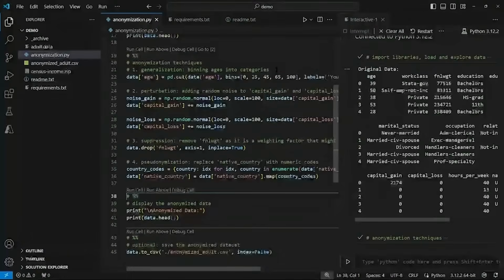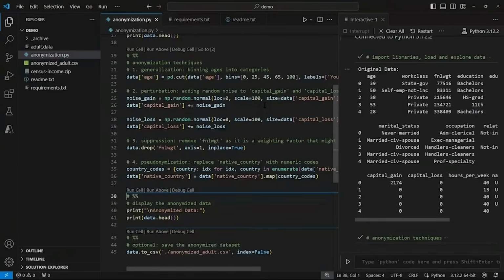Then starting on line 24. Perturbation involves adding noise to the data. This technique modifies the actual data value slightly or significantly, depending on the use case, to protect privacy, while attempting to preserve the overall statistical distribution. We're adding normally distributed random noise to capital gain and capital loss.